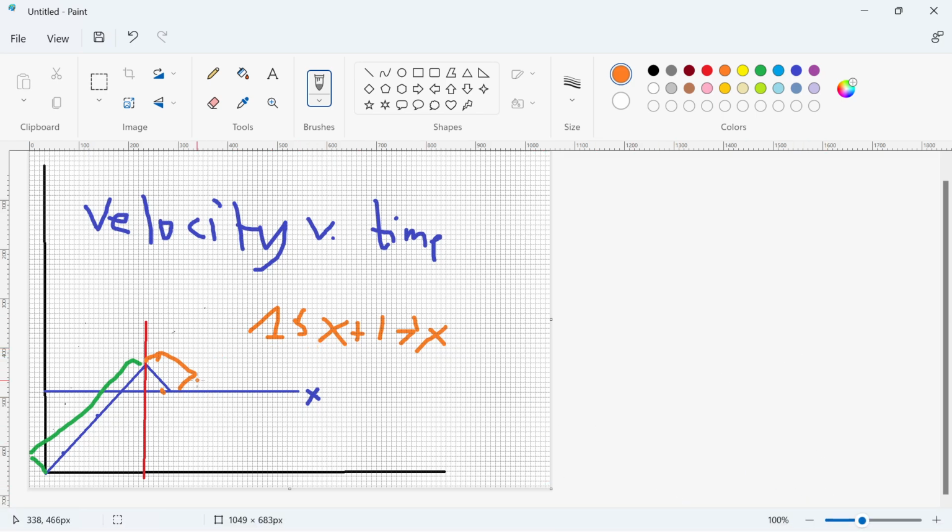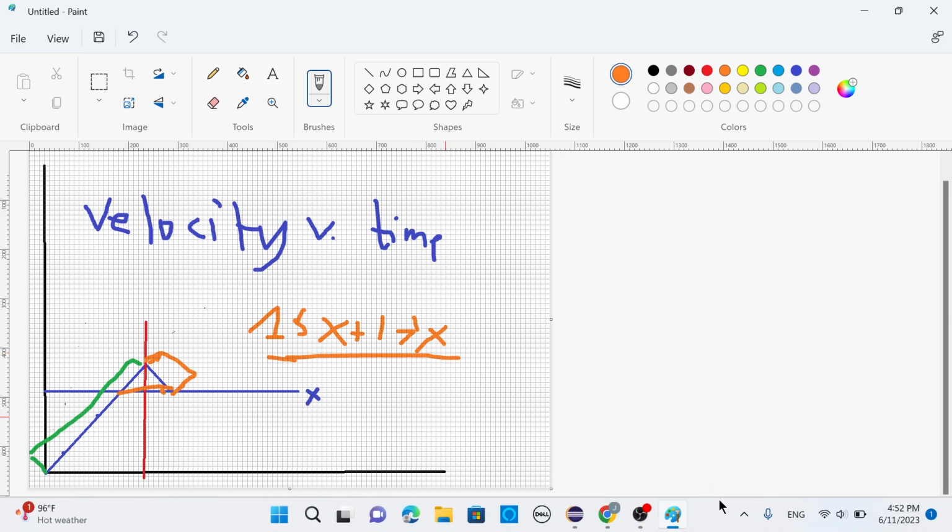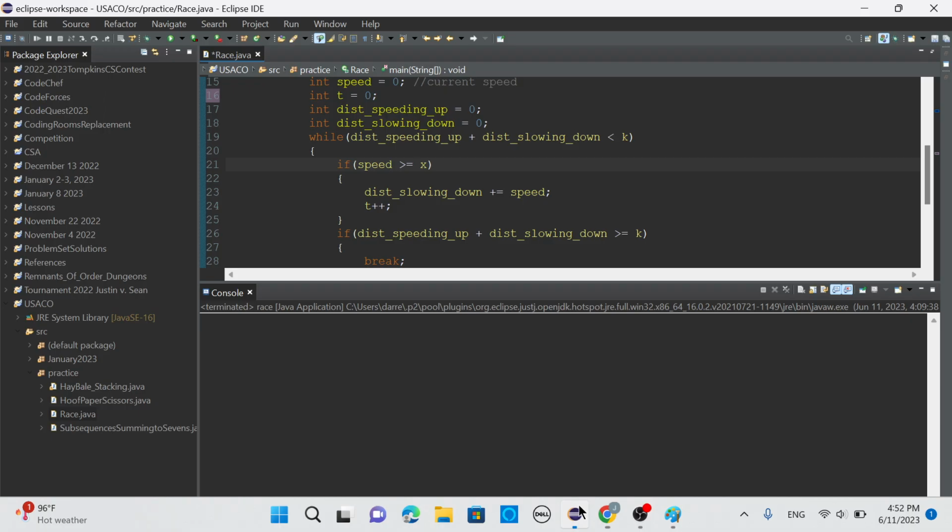And if you're wondering, well, can this mess up how the problem works? Well, think about it like this. What could happen is we're moving at, let's say, this speed, we hit x, but then if x just so happens that we only need to go at x speed for the next second, it would consider the last 2 seconds to be constant at the speed of x.